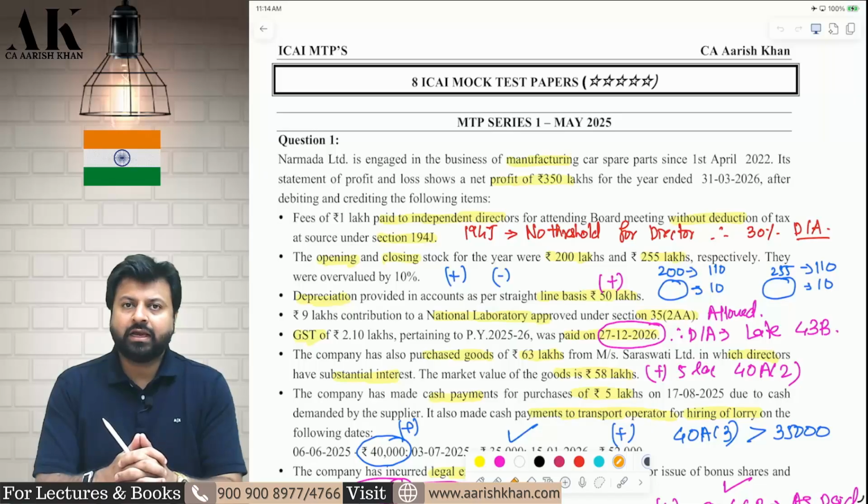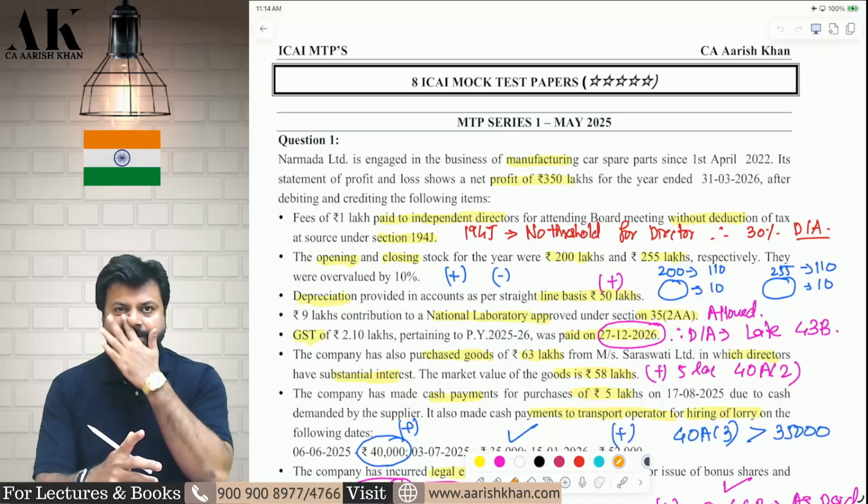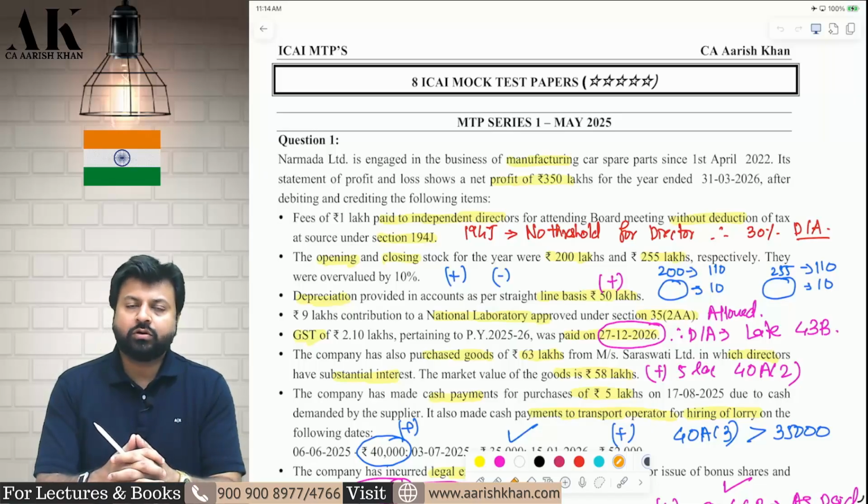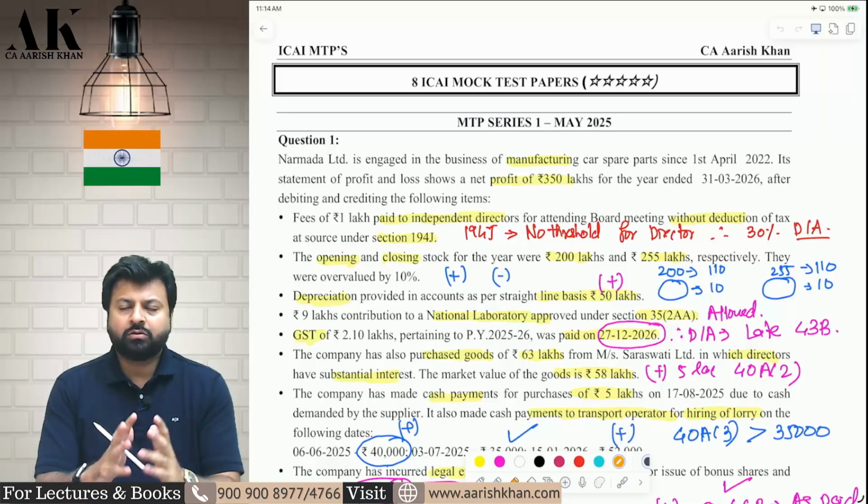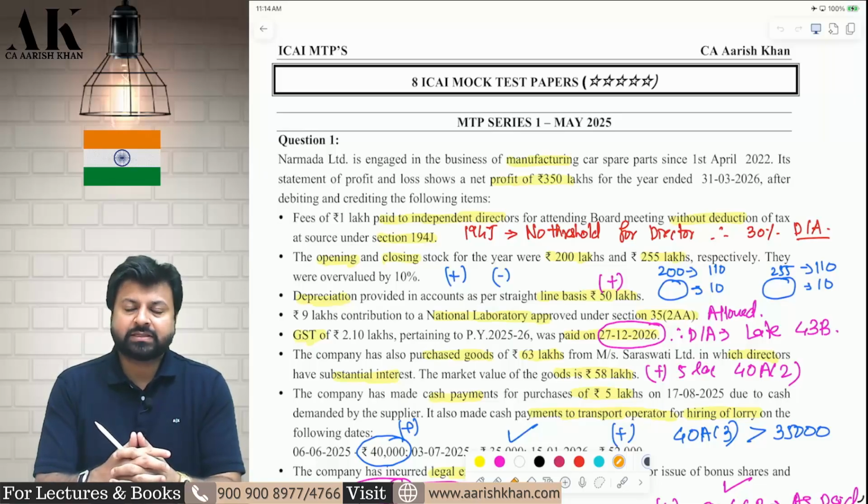So, after the RTP and the past papers, we are going to now start with the MTPs. I know that there are a few past papers which I am about to put, which I will put separately. Don't worry. Now, today we are going to talk about 8 MTPs, including the mock test paper of May 2026. So, we are going to talk about a total of 8 MTPs in today's paper.